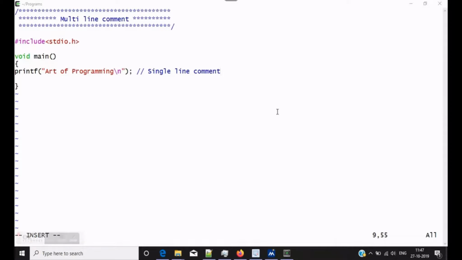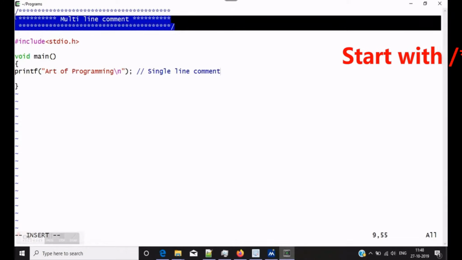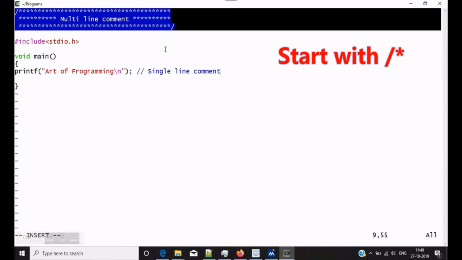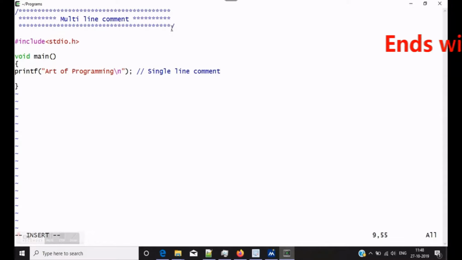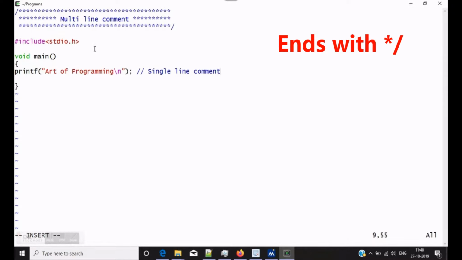Today I just want to show how the multi-line comment and the single line comment act in C language. You can see here at the top, this will act as a multi-line comment, where it starts with slash star and ends with star slash. This is called a multi-line comment, and in the program you can see